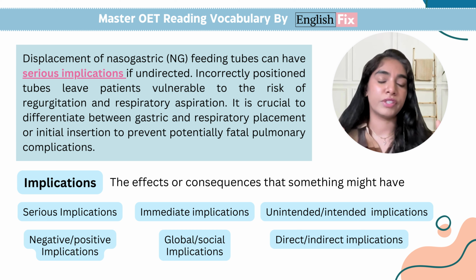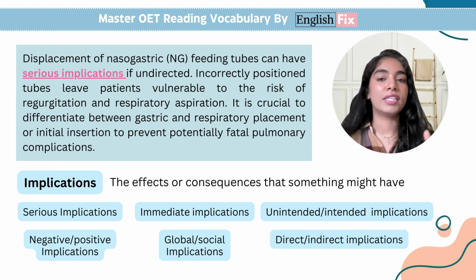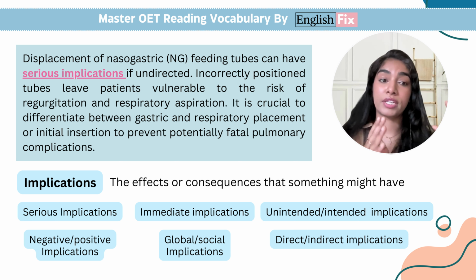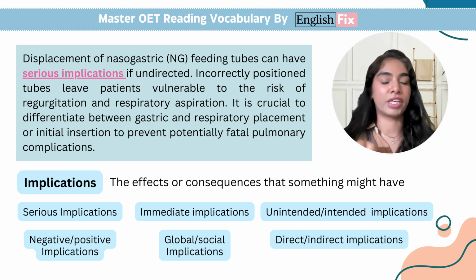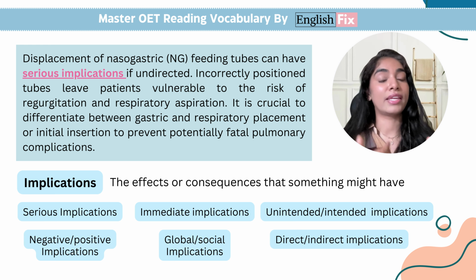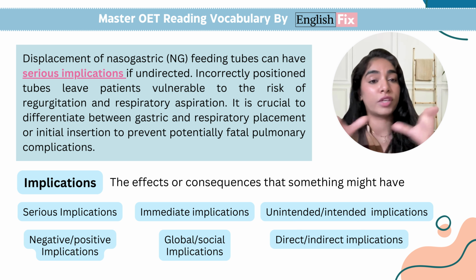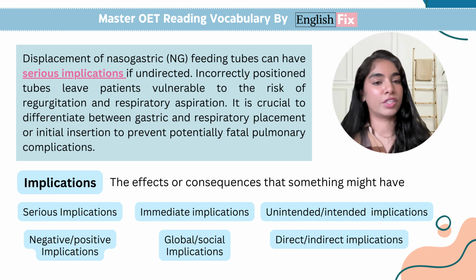Now, the paragraph here that actually has this word, what does it mean? Well, it says that displacement of nasogastric feeding tubes can have serious implications if undirected. So if you're not directing it properly, it can have very severe or serious implications. Because they wanted to highlight how severe it would be, they have used the collocation together, serious implications.